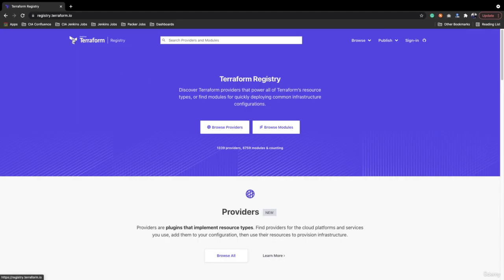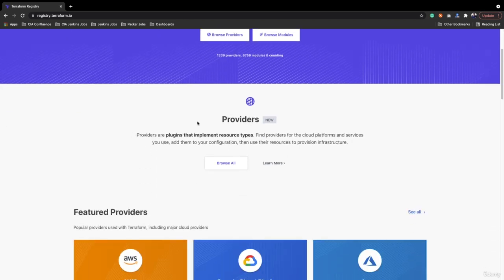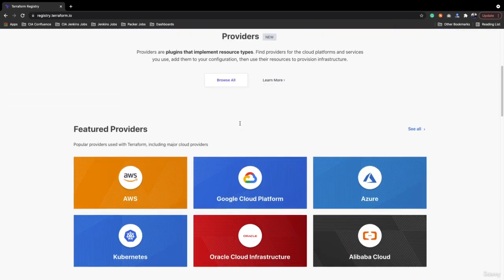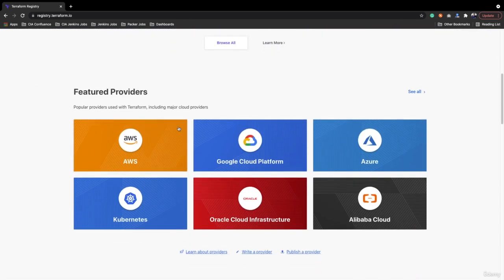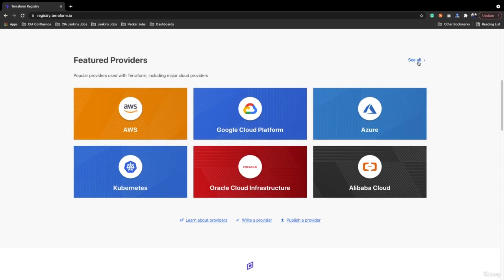So we are on registry.terraform.io, and very first you will land on the providers. Over here you can see the featured providers. If you want to see all the providers, you can go with this link. We have AWS, GCP, Azure, Kubernetes, Oracle Cloud, and Alibaba. Let's open some providers like AWS, GCP, and Azure.